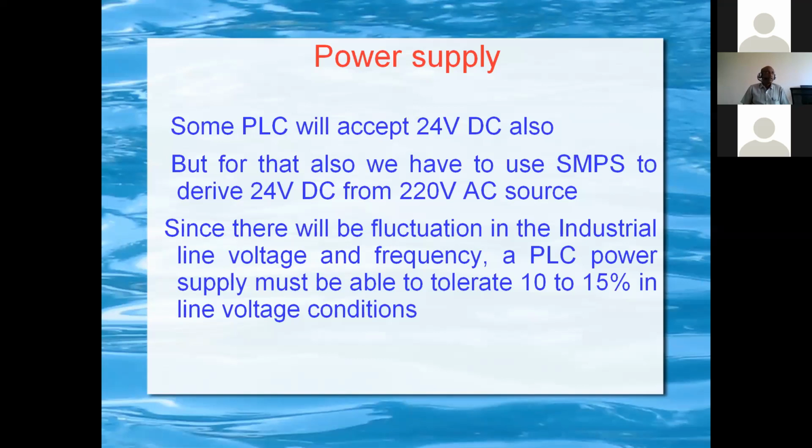That introduces surges in the power system, so the power supply should be able to withstand these conditions. Normally it is designed to withstand 10 to 15% in line voltage conditions.